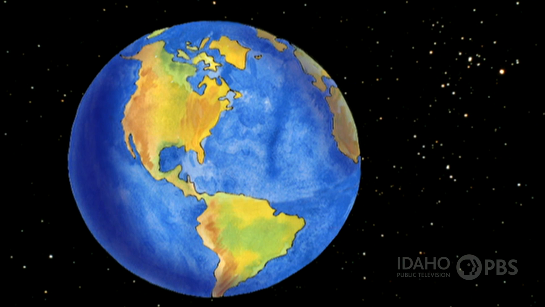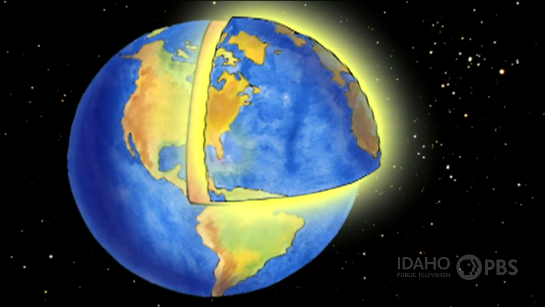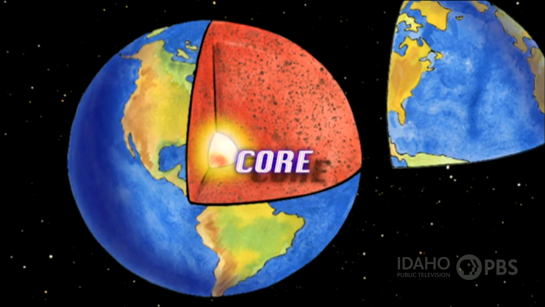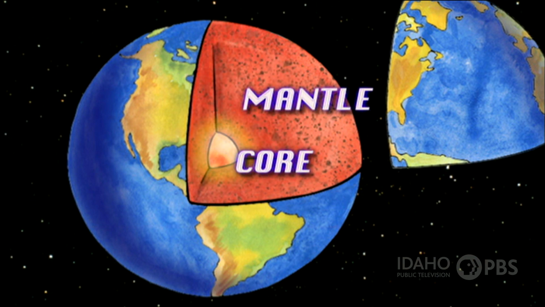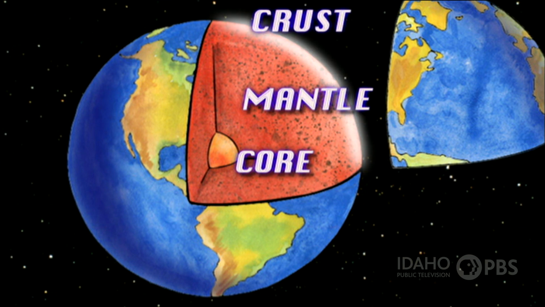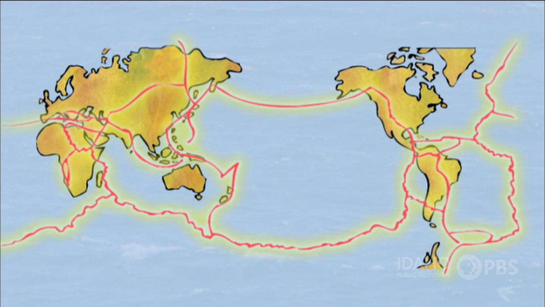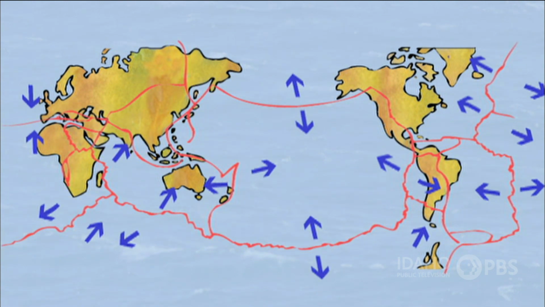The Earth is made up of three main layers. The center, or core, which is very hot. Around the core lies the mantle, a thick layer of mostly rock and some liquid. And floating on top of the mantle is the Earth's thin outer layer, called the crust. The crust is made up of separate slabs called tectonic plates.